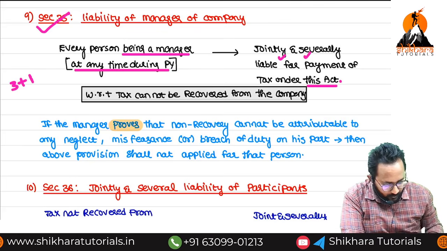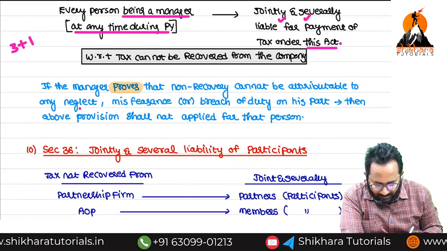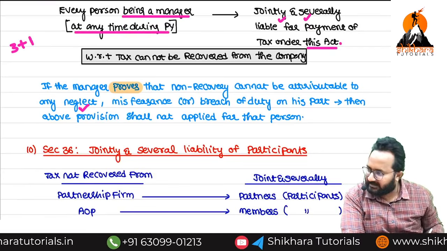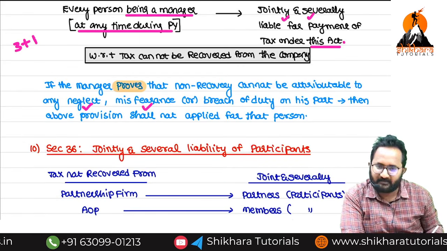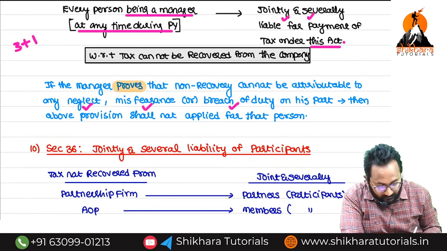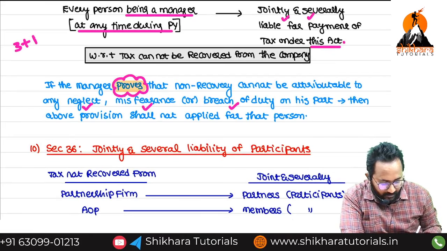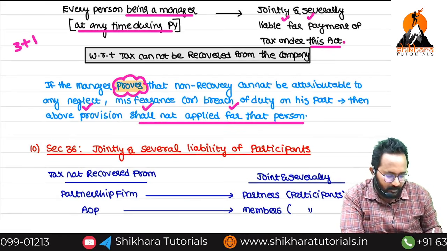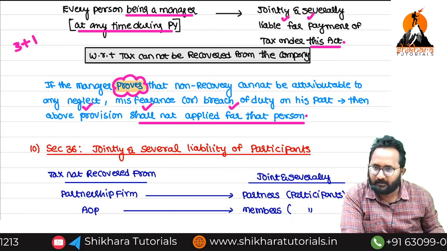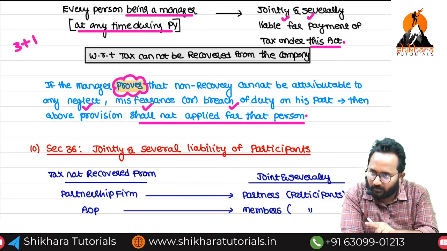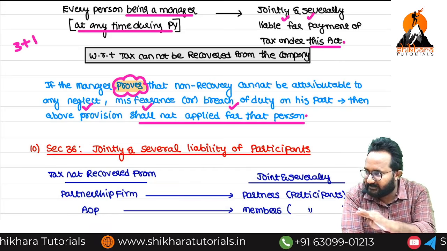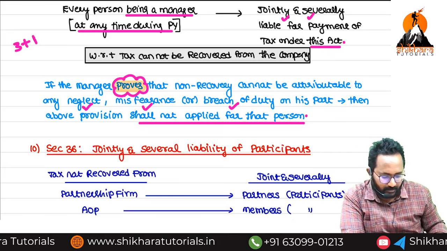Definitely, if you prove, sir, I did not act in any grossly negligent way, I did not commit any misoffense, I did not commit any breach of duty. If you prove all these things, then you can be excluded from what? The jointly and severally liable provision. If you prove yourself good, then this provision is not applicable to you. Clear up to now?